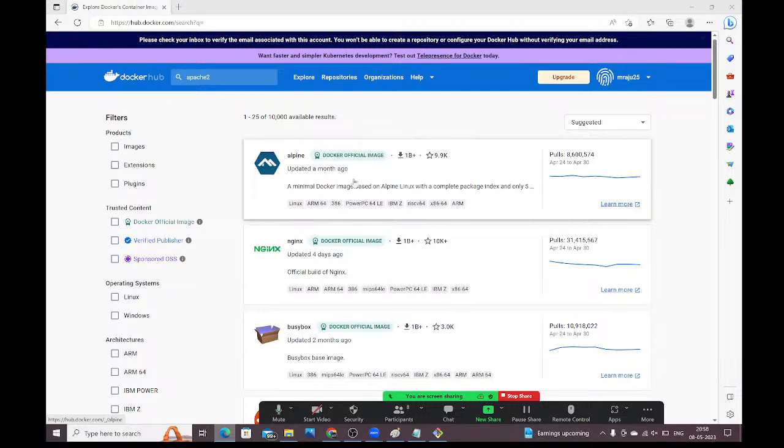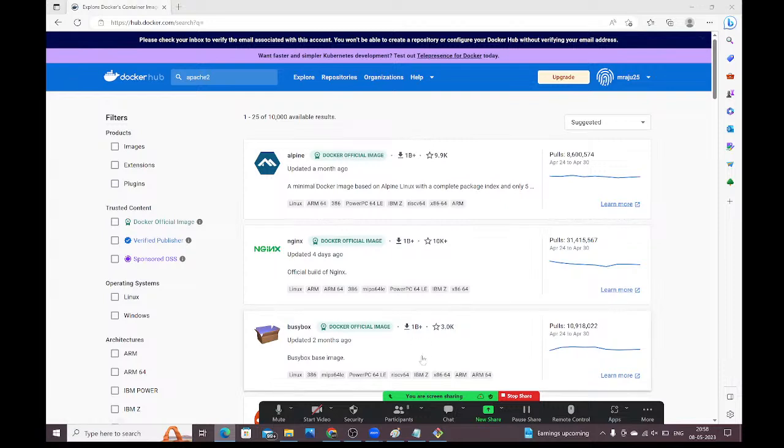Private repository means what, guys? Private repository means for our internal project purpose, our company purpose. In our company, we have the repositories. Private registries are available, like Nexus repository, JFrog, right? Docker Trusted Registry. All these are private registries, guys. Public registries means Docker Hub.